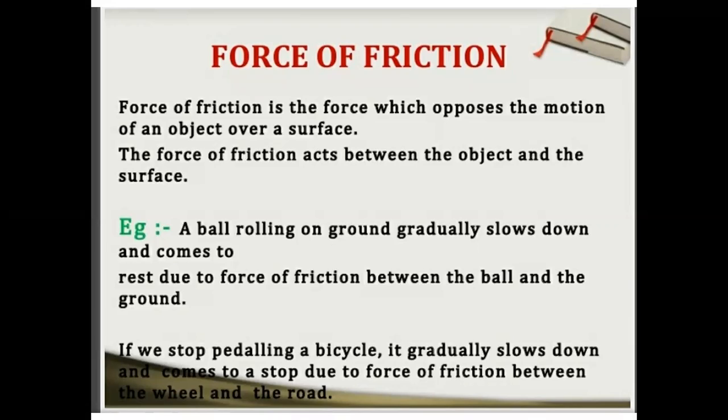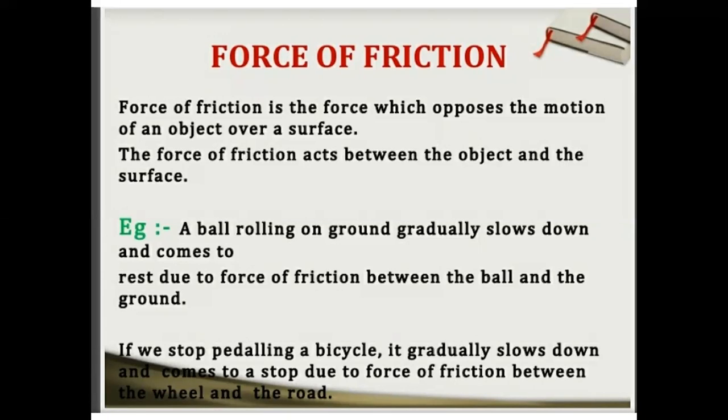If you have thrown a ball or you are rolling a ball on the ground, how does it stop itself after a few seconds? What's the reason behind it? It means something is there which is acting in the opposite direction. So, we'll continue with the concept of force of friction.